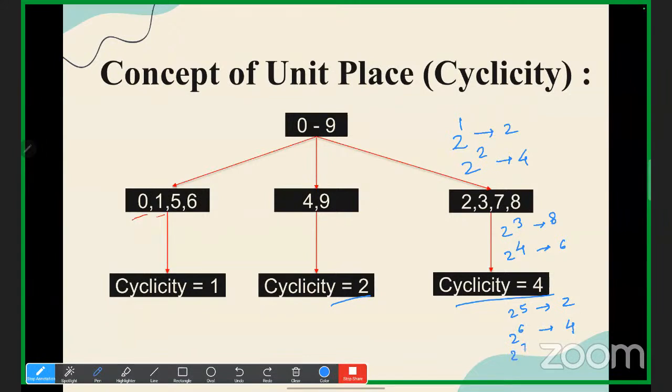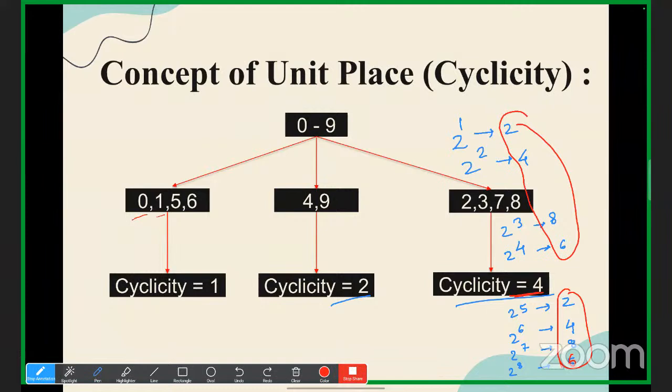What is 2 to the power 7? 128. What is 2 to the power 8? 256. So have you observed the pattern? 2, 4, 8, 6. 2, 4, 8, 6. Understood? So the cyclicity is 4. So we have to see the unit place of the base and then the power and then the cyclicity.